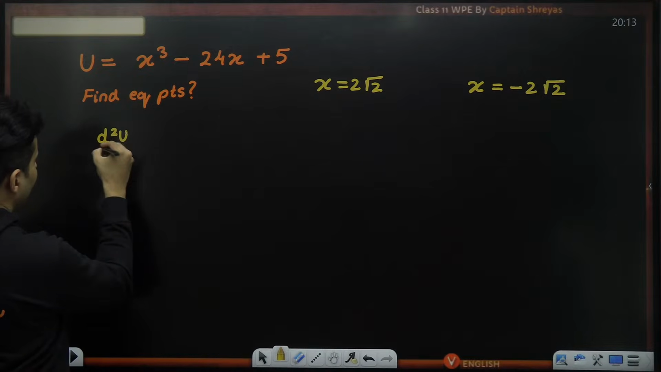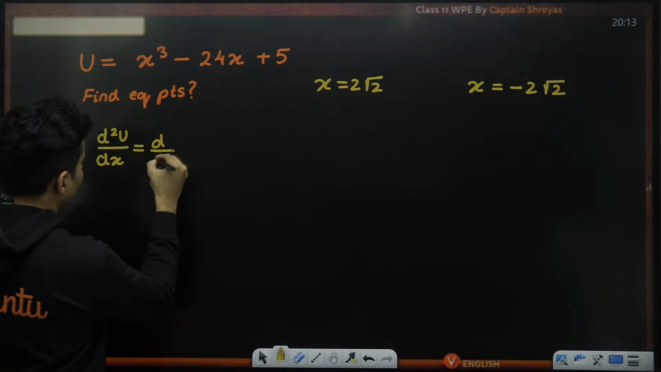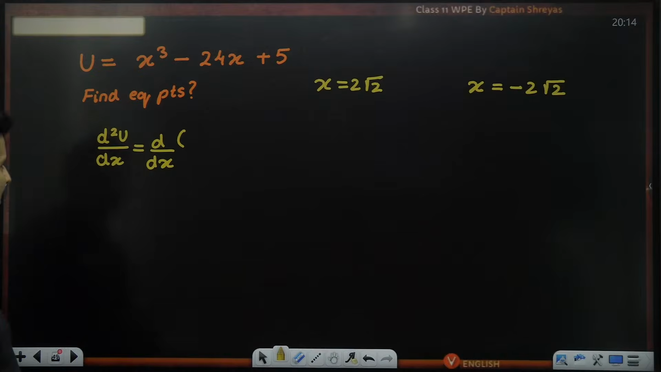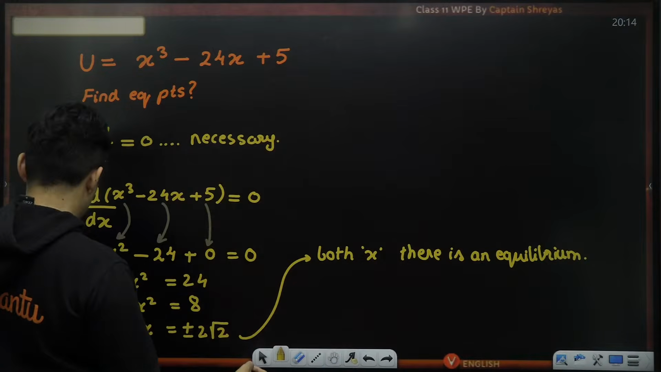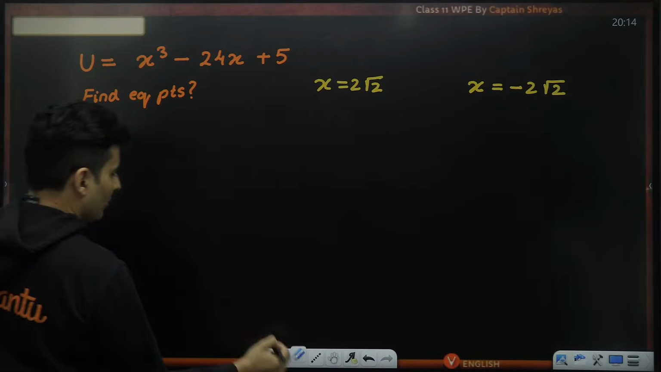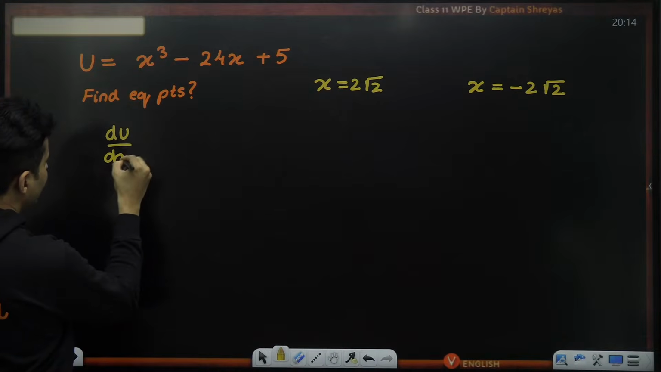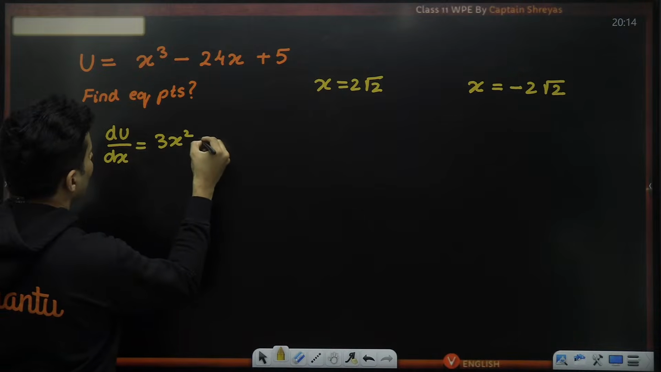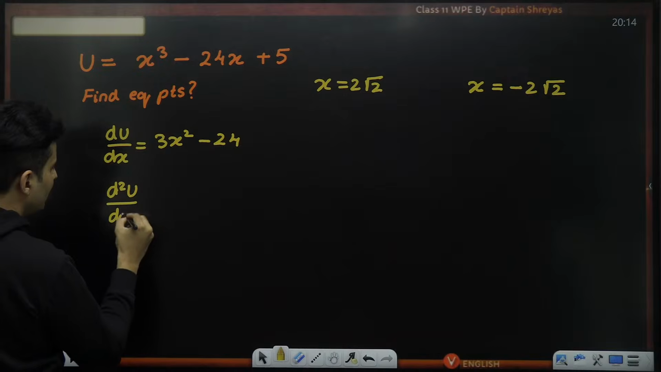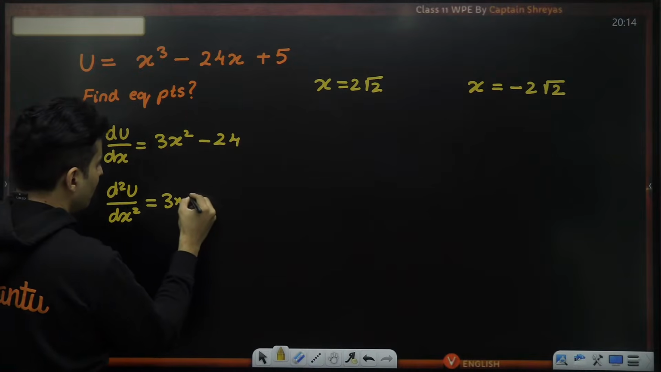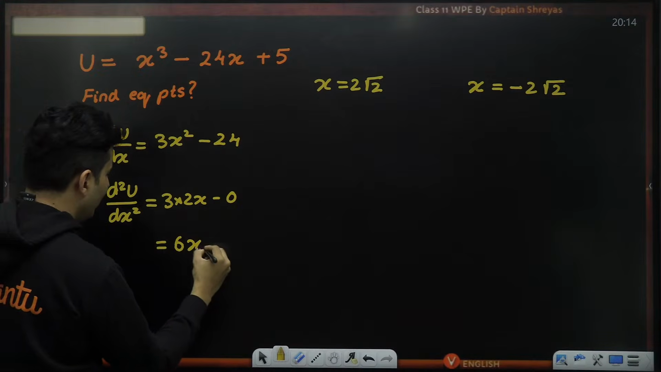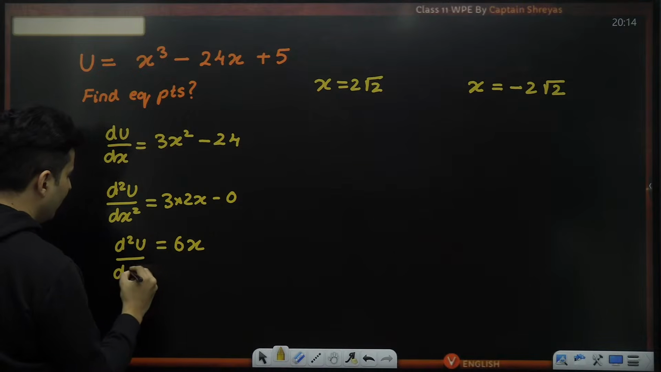What is the second derivative of u? It is nothing but the derivative of the derivative. Already we figured out the derivative over here. So we know that du by dx was 3x square minus 24. So the second derivative, d square u by dx square, will be 3 multiplied by 2x minus 0. 24 is a constant, so its derivative will be 0. So this is basically going to be 6x. This is my second derivative.